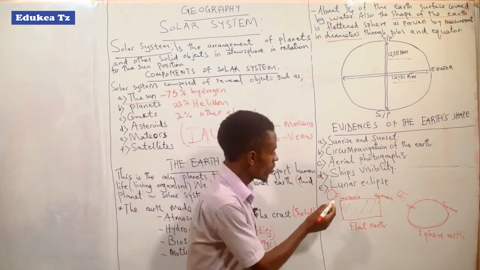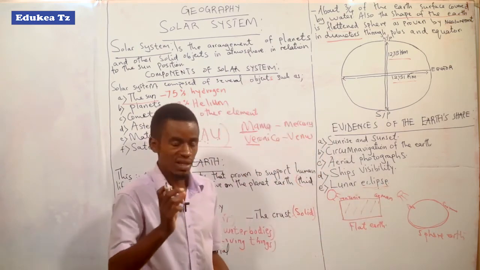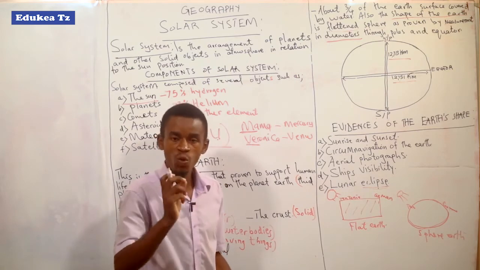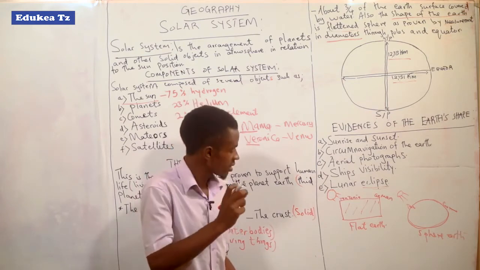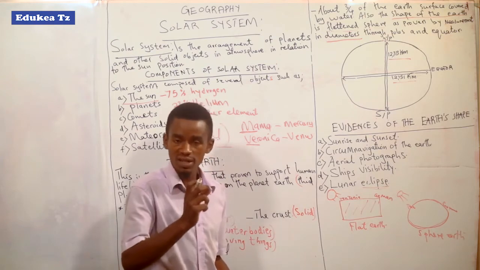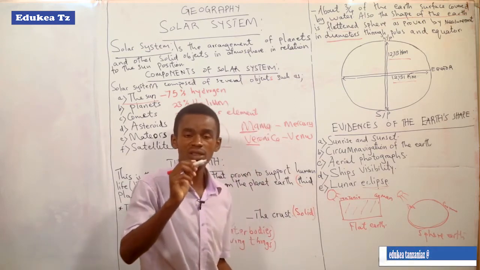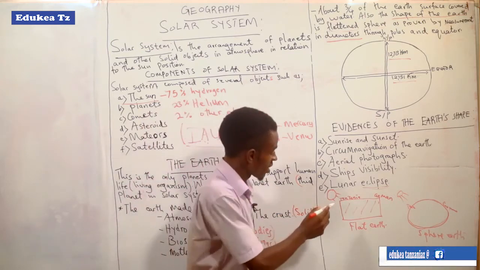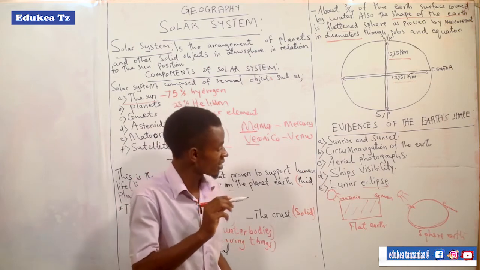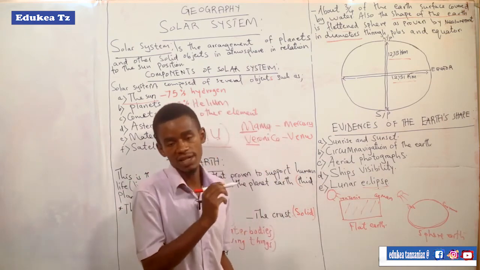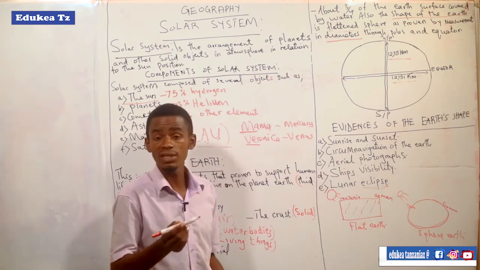Let's understand what an eclipse is. An eclipse is a situation whereby an object stays between two other objects, but one of those two objects must produce light. On our solar system, the producer of light is the sun.